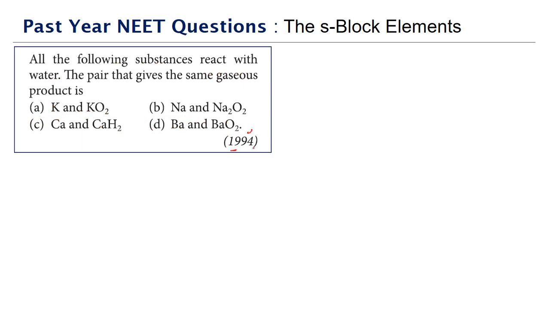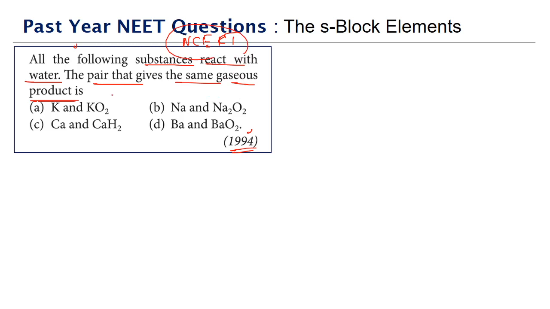Next we have a question that has come in the year 1994. All the following substances react with water. The pair that gives the same gaseous product is. So we have to look at the pair that will be giving us the same gaseous product. This question we can answer if we are aware of the reactions. So we should go through the NCERT level reactions in both S block as well as the other inorganic chemistry chapters. Thoroughly we have to go through the NCERT questions.